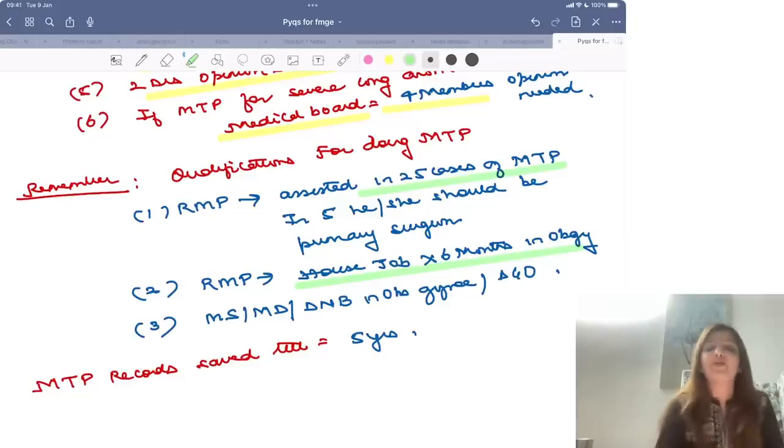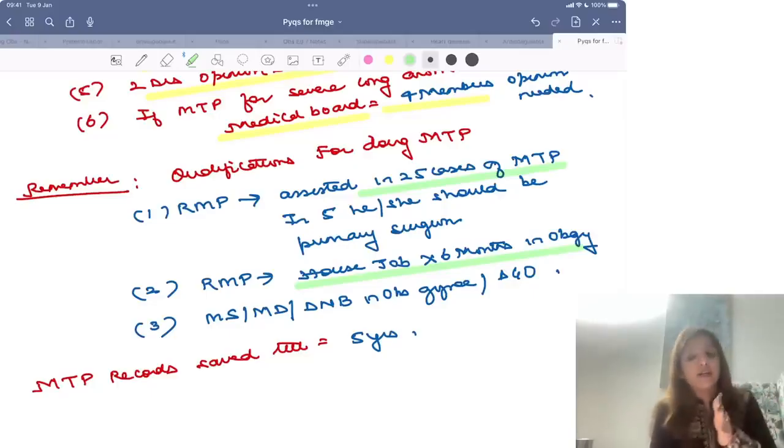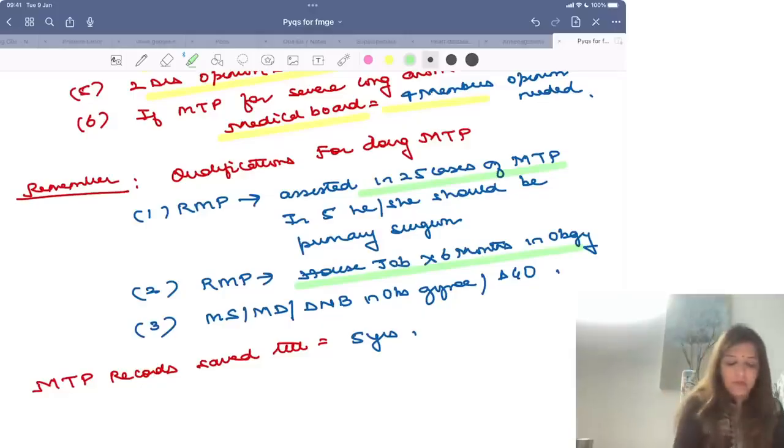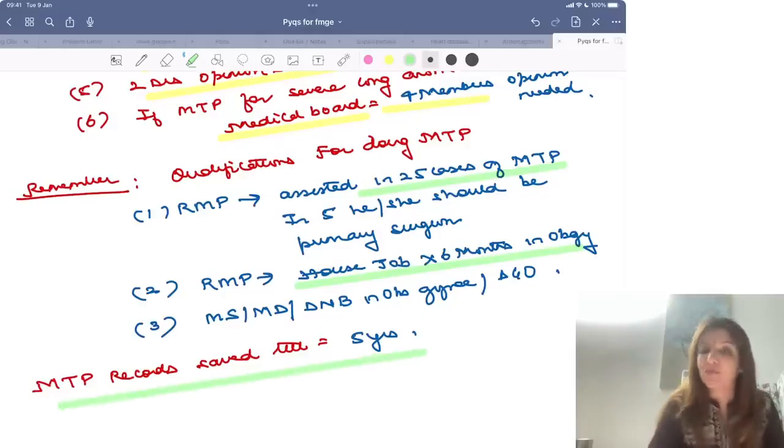Or any MBBS person who has either MS in OBGY or MD in OBGY or DNB in OBGY or a DGO. So if there is a diploma or a degree of OBS and Gyne, then these 3 categories of doctors are eligible to do MTP. All MTP records, for how long should you save them? You should save them for 5 years.